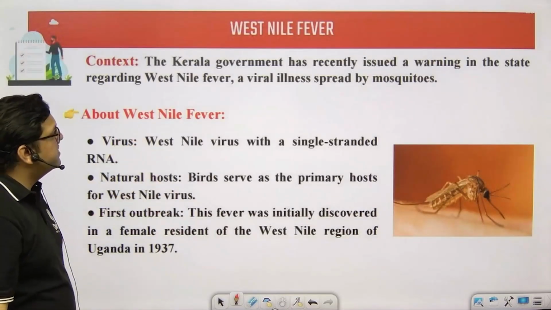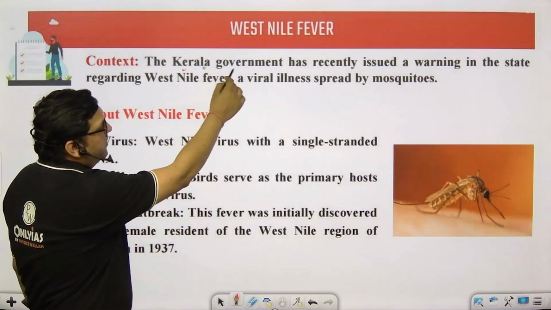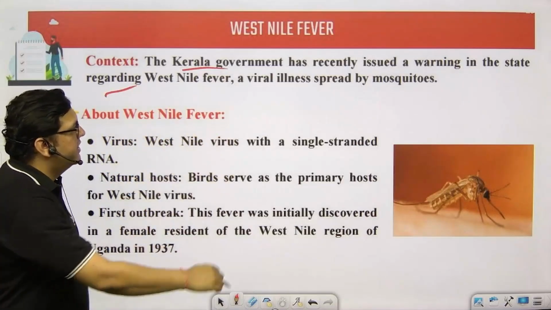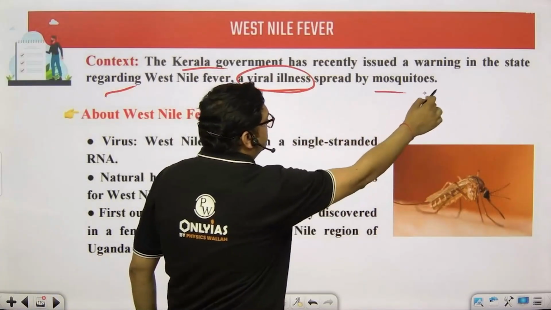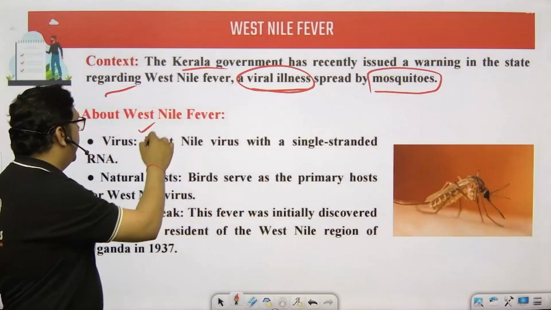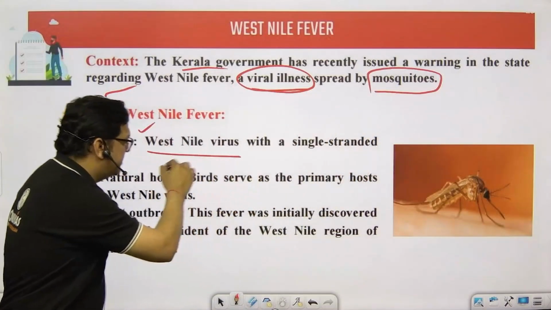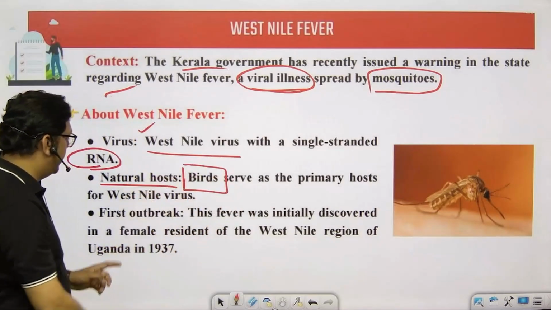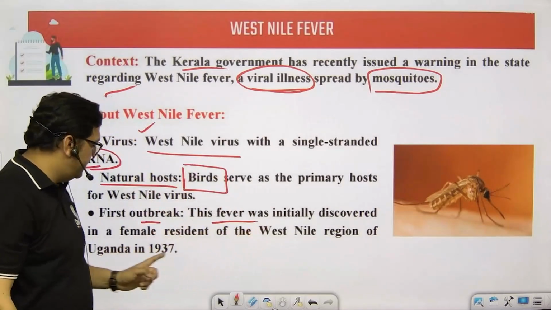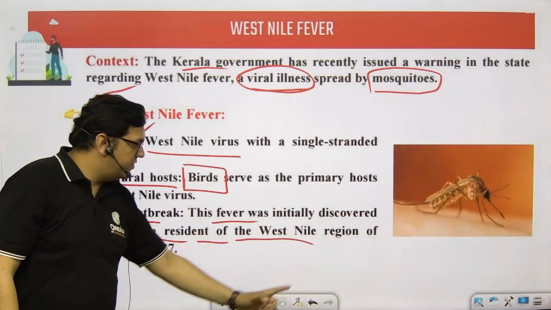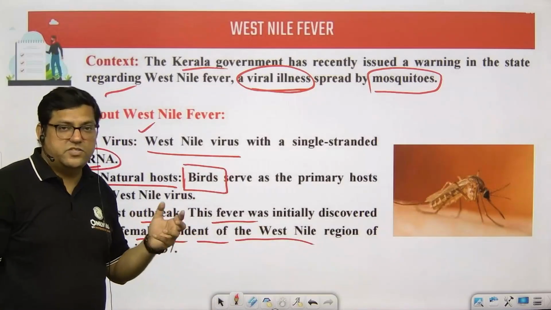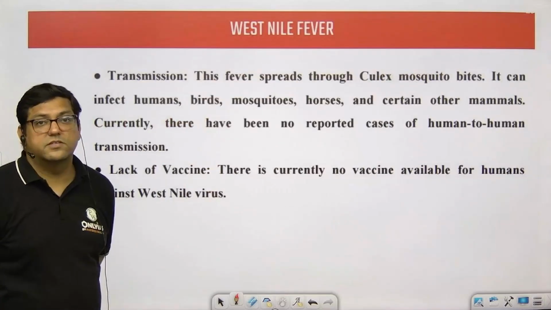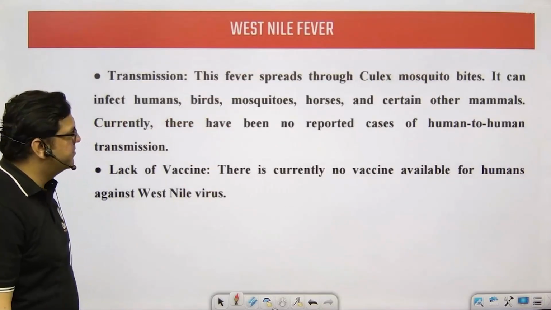One of the next topics is West Nile fever. In Kerala, the government has recently issued a warning to the state regarding West Nile fever. It's a viral illness that is spread through mosquitoes, and the virus is West Nile virus, single stranded RNA. The natural host is basically birds, and the first outbreak was discovered in a female resident of West Nile, which is why it is called West Nile virus, in 1937. So in Kerala, such aspects of West Nile fever have been seen.